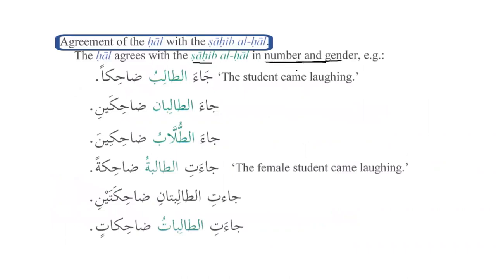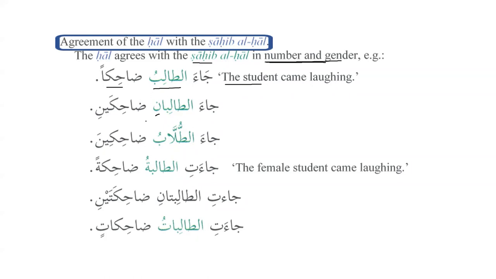In number and gender. Status, we know that hal is always mansoob. So the status, I think we don't need to worry about this. For example, we say, Ja'a talibu dahikan. The student came laughing. So there is one student, at-talibu. So that's why we have dahikan. But if we have two students, we will say, Ja'a talibani dahikaini.